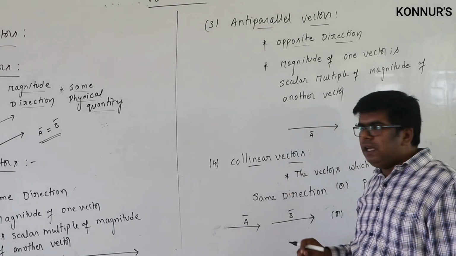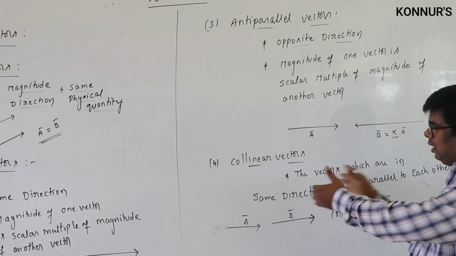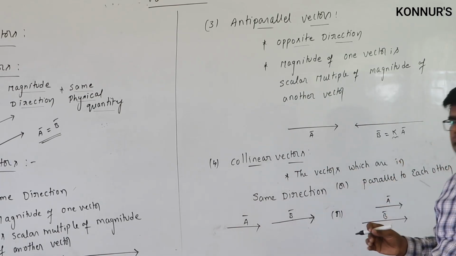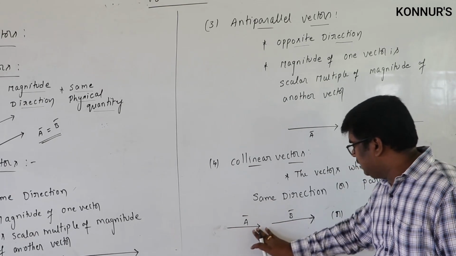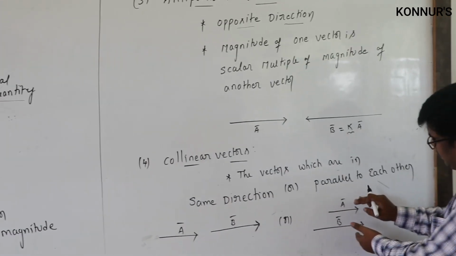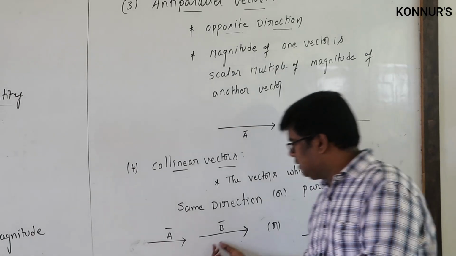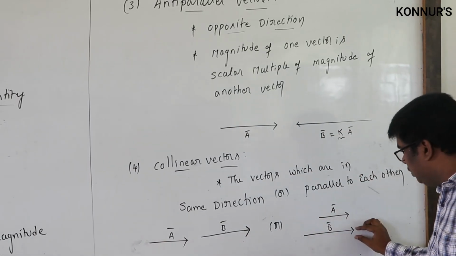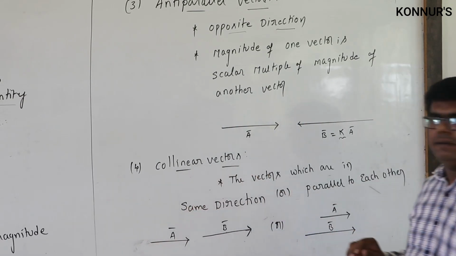And the next one, collinear vectors. Collinear means the vectors are represented in the same direction. The vectors a bar and b bar you have taken either lie along the same line or are parallel to each other. So vectors which are in the same direction, or which are parallel to each other, we call collinear vectors.